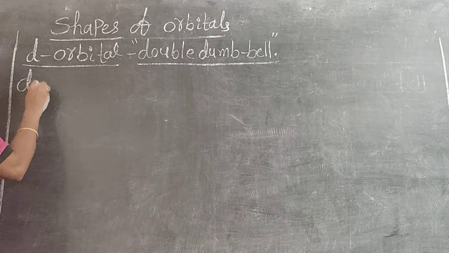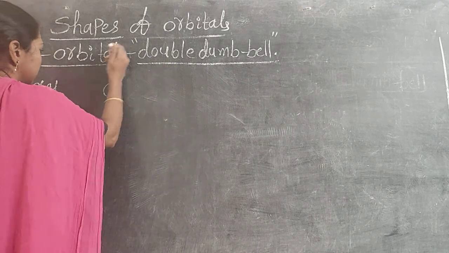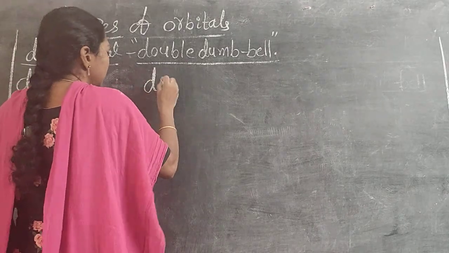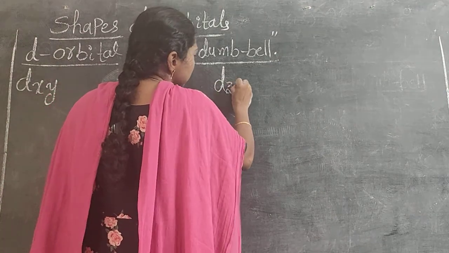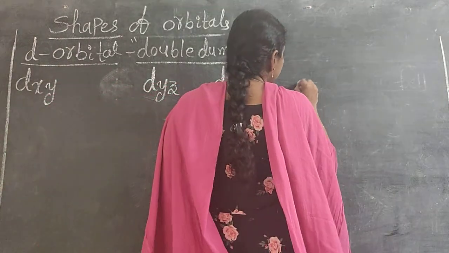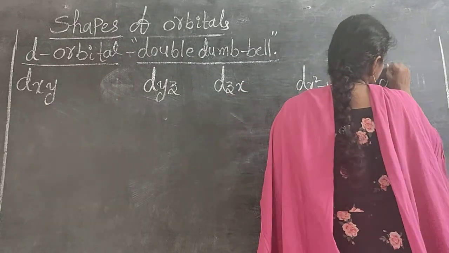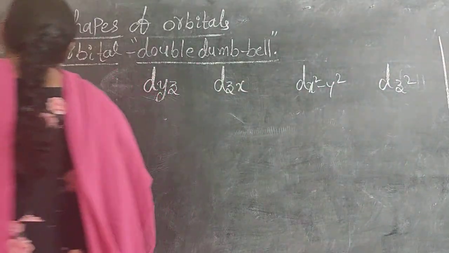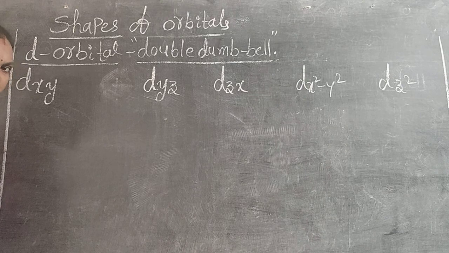Those are dxy, dyz, dzx, dx square y square, and the last one dz square. These are the 5 suborbitals in the d. So the shape of the d orbital is double dumbbell shaped.